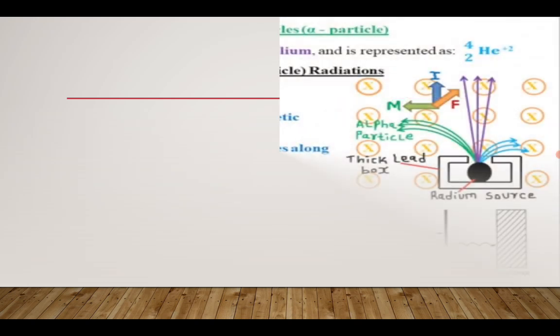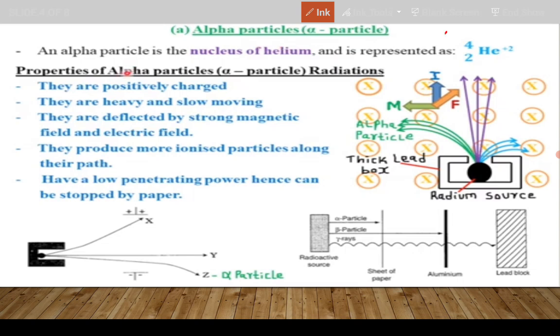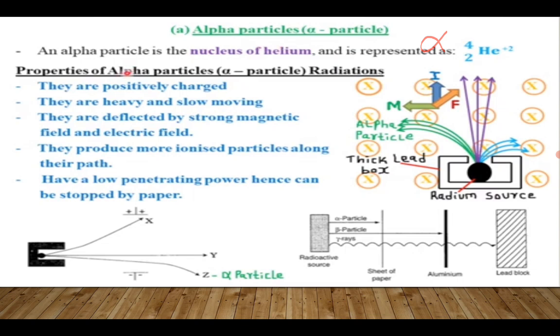All right, starting off with alpha particles. Alpha particles are represented by the Greek letter alpha, written like that. That's an alpha particle. You should train yourself how to write this properly. An alpha particle is simply the nucleus of helium and is represented by He with a mass of 4, and the atomic number of 2.